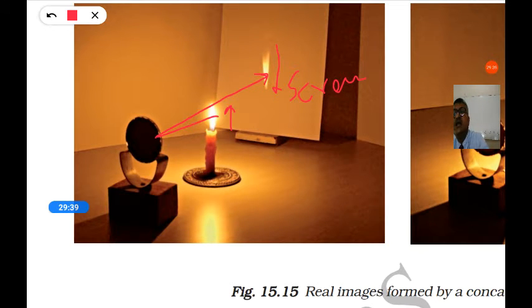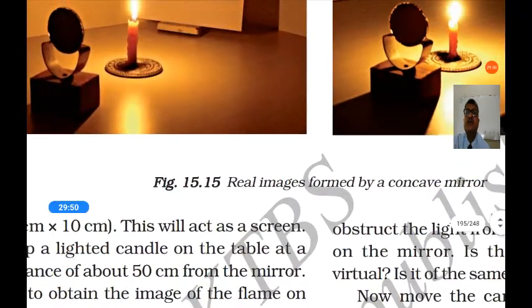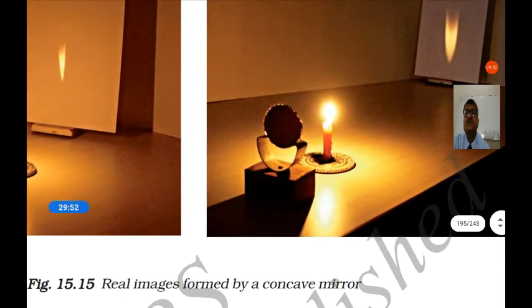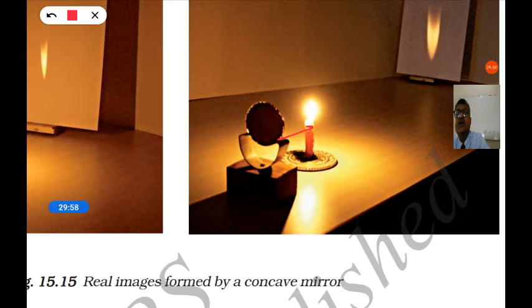And you can see it is larger. The size of the image is larger than the actual flame. So these properties are seen here. And if you move the mirror near to the candle, you can see a bigger image formed on the screen.